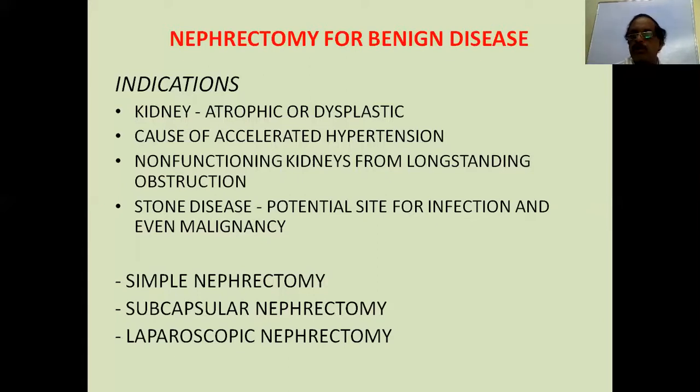We used to do a lot of these earlier. For these you do only a simple nephrectomy, not a radical nephrectomy. That means you just remove the kidney and its capsule. Where the capsule is densely adherent to the kidney, as in tuberculosis, you do a subcapsular nephrectomy. Within the capsule itself, you remove the kidney. We don't include the perirenal tissue in the nephrectomy. Of course, this can be done by laparoscopy also.